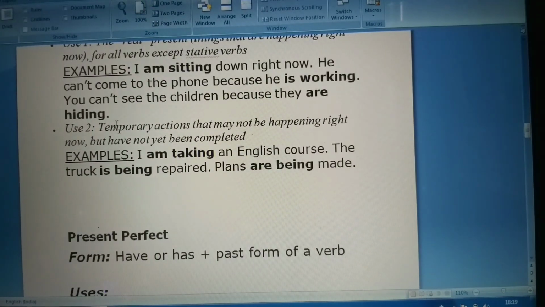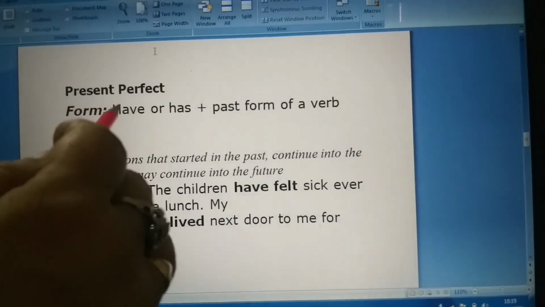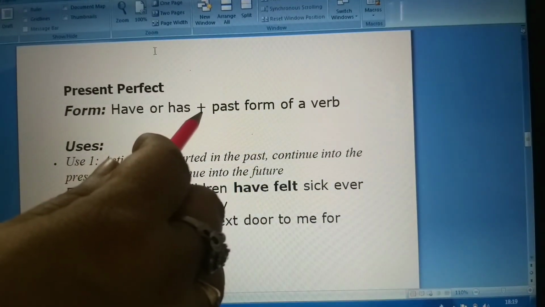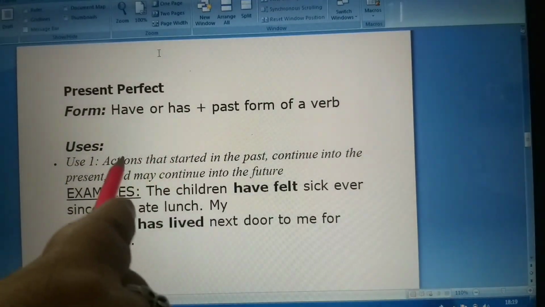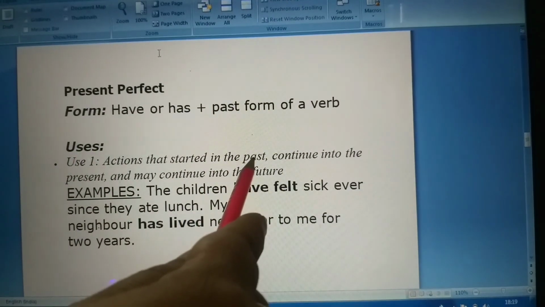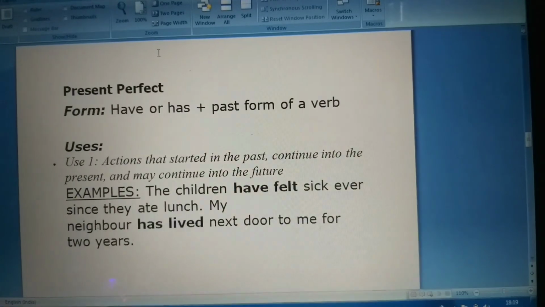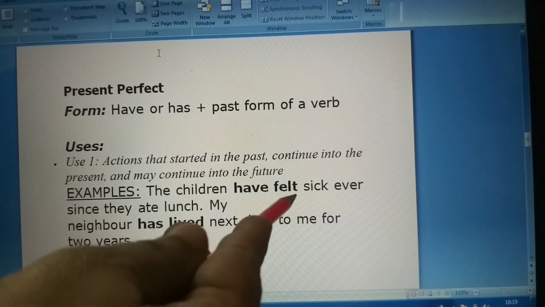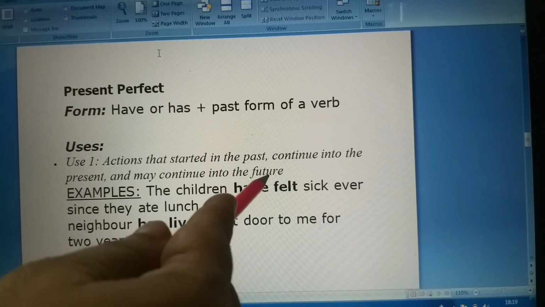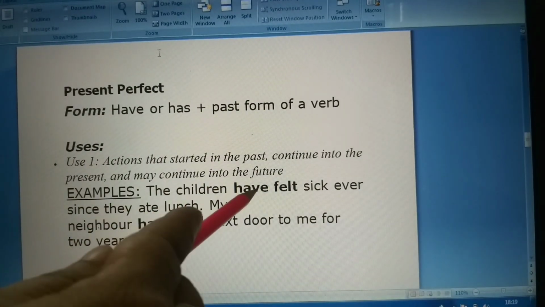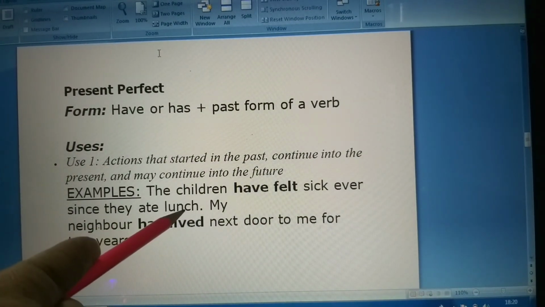Then we come to present perfect, where we use has or have plus past form of a verb. So the actions that started in the past continue into the present, which have been started in the past and continued in the present and may continue into the future. For example, the children have felt sick ever since they ate lunch.